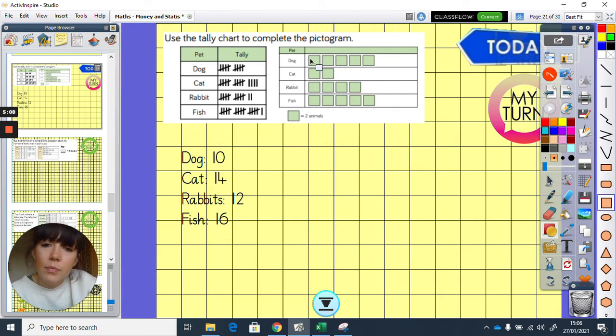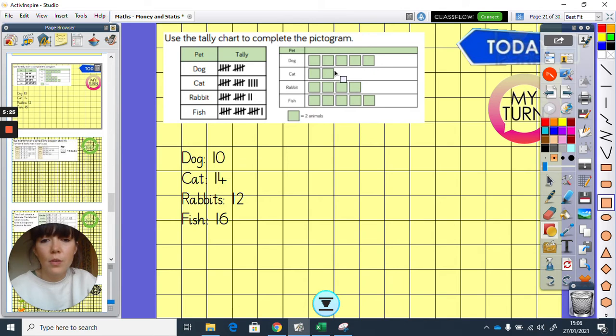So let's look at dog. 2, 4, 6, 8, 10. Is it 10? It is, so we don't need to do anything for that one. It's all done. Right, cat, 2, 4. So, actually cat was 14, okay, so we need to do some more.